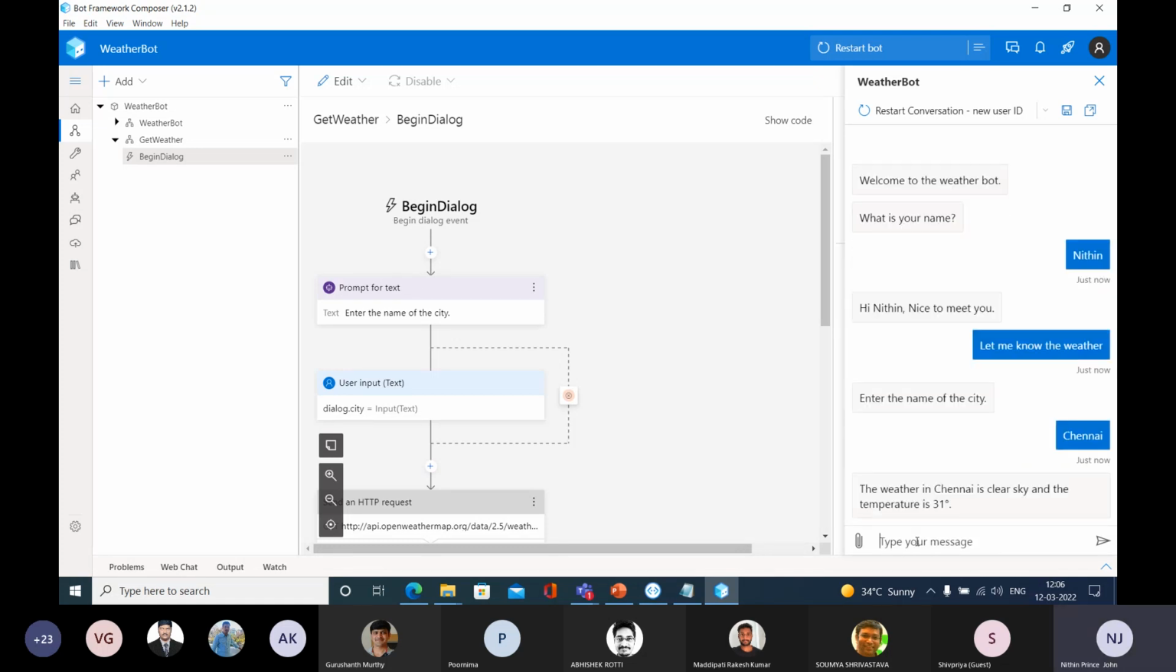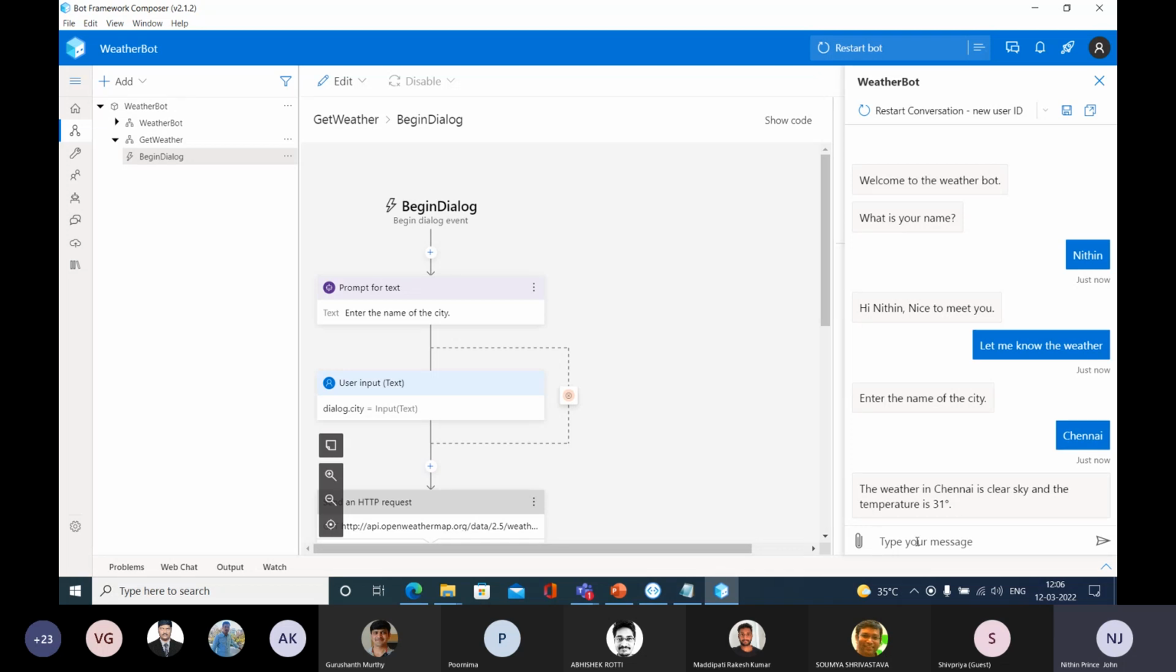Are you able to get the result? The weather in Chennai is clear sky and the temperature is 31 degrees Celsius. Are you able to get that? Yes or no? I would like to get the response from you. Yes. It sounds good, right? Yeah. We are able to create a weather bot, but still it needs to incorporate some more things.